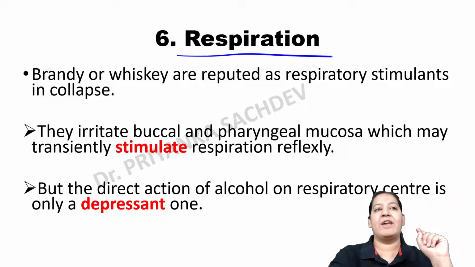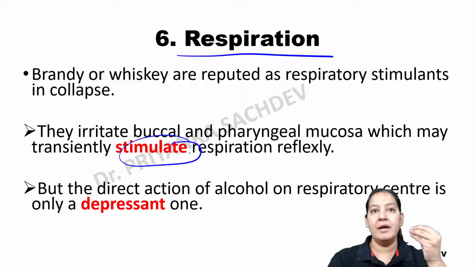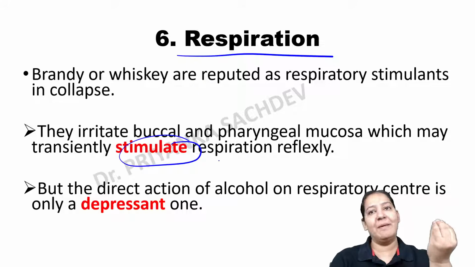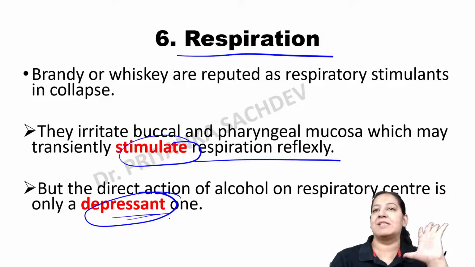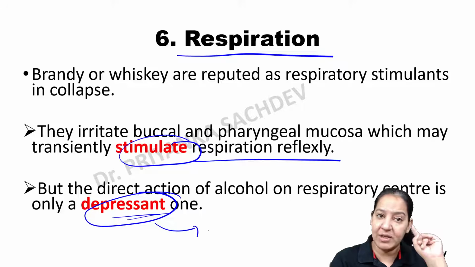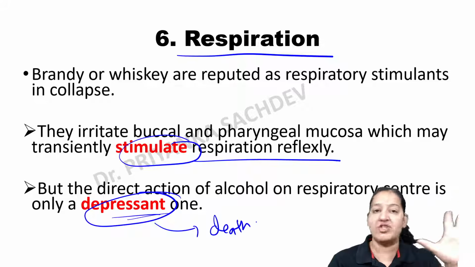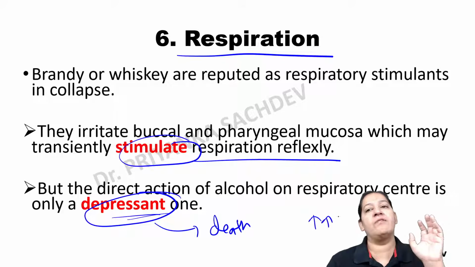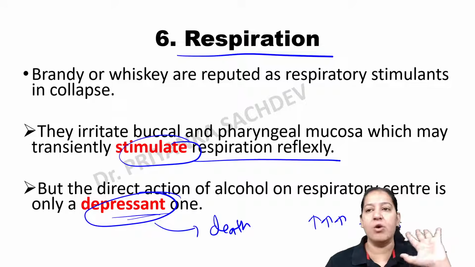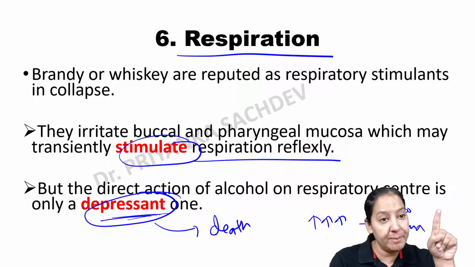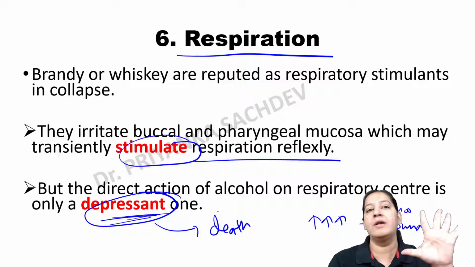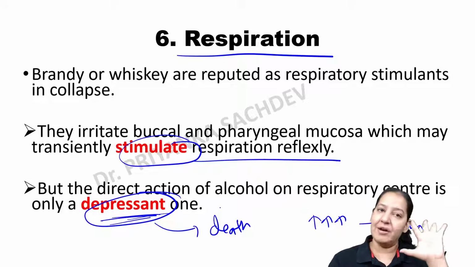Coming to respiration, initially it stimulates the respiratory reflex, and later on it depresses. So the final effect is that it is depressing the respiration. That can be the cause of death in too much drinking. If someone is drinking too much alcohol, ultimately the person will go into coma at more than 400 milligram and will die because of depression of the respiratory center in the brain.